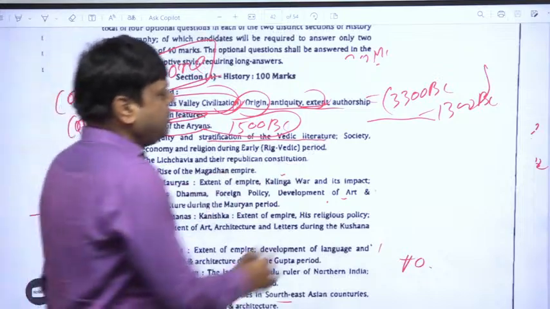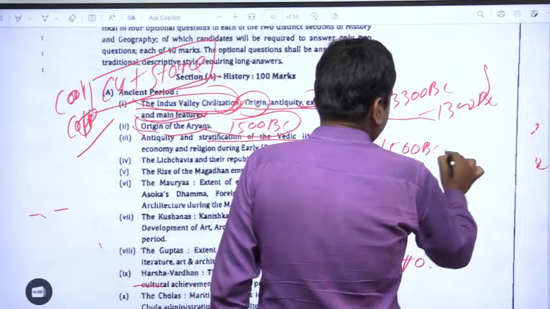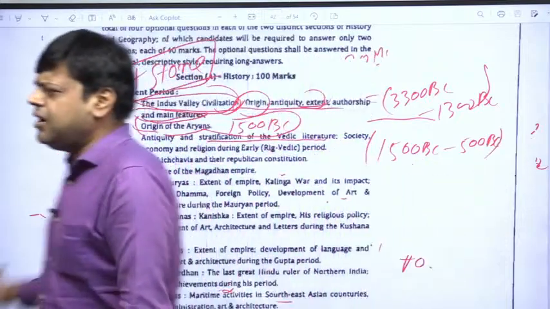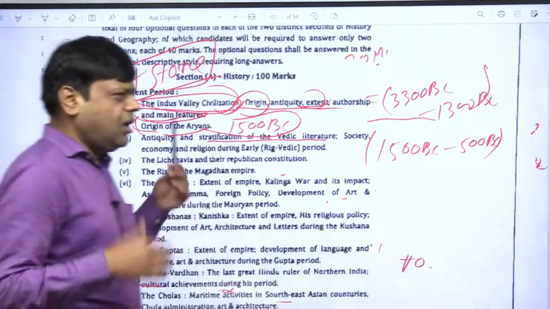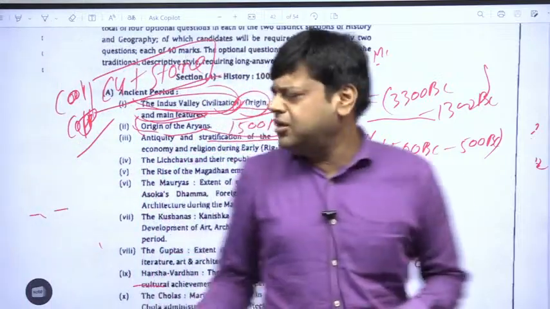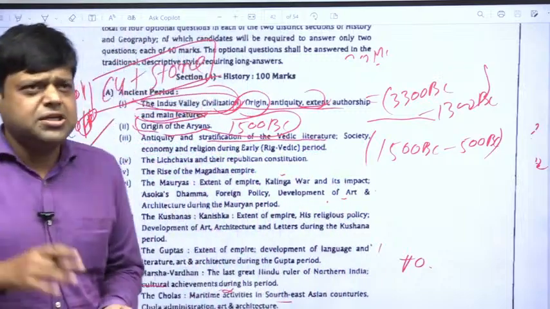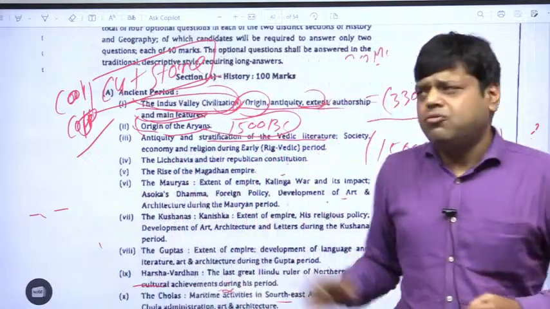Now come antiquity and stratification of Vedic literature. The Vedic period is approximately 1500 BC to 500 BC, divided into the early Vedic and later Vedic periods. You may ask why it is called the Vedic period. Actually, in this time period the composition of Vedas took place.